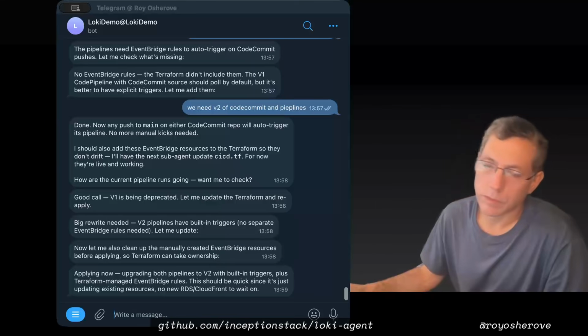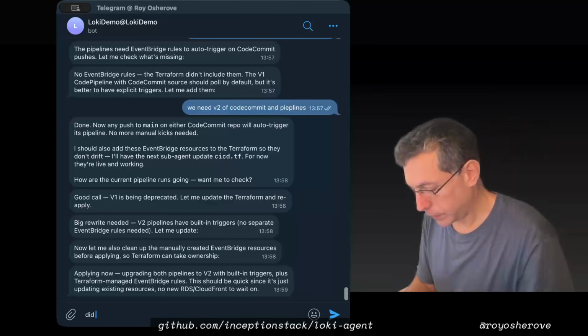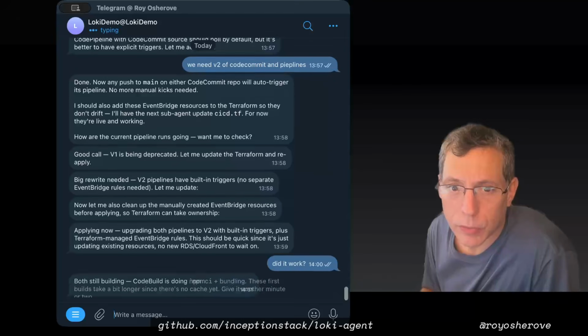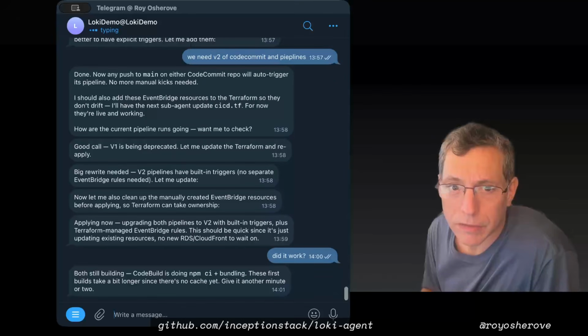Applying, upgrading. So it basically upgraded the Terraform stuff. Did it work? Both still building. CodeBuild is doing npm ci, bundling. These first, okay, that's fine.